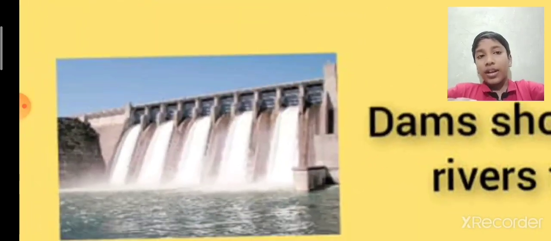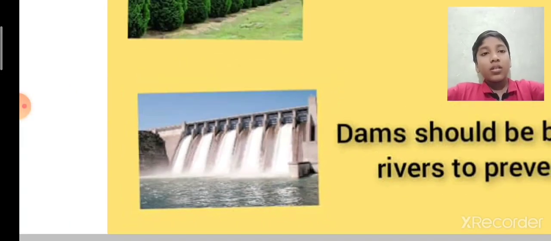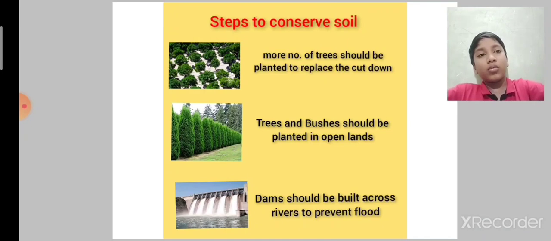Next, dams should be built across rivers to prevent floods. I told you heavy rainfall can remove all the fertile topsoil. So if we build dams, the water cannot come onto the land like floods. So just like that, we can conserve soil.